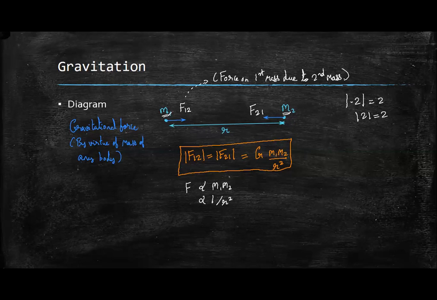Sir, what is the value of gravitational constant? Yeah. So this G is called the gravitational constant. And the value for this is 6.67 into 10 to the power minus 11 meter square per kg square. Okay. So you need to remember this part only. This you can anytime understand. So the value of gravitational constant is this.